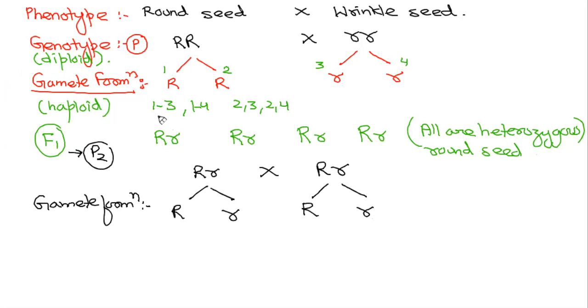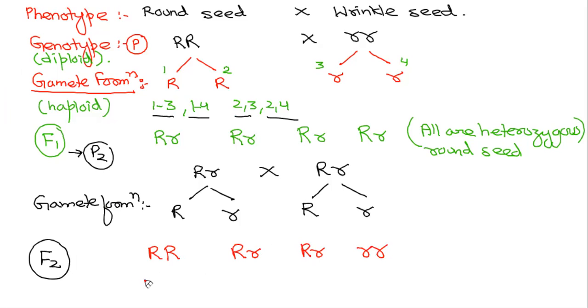Then the same pattern, 1, 3, 1, 4, 2, 3, 2, 4. Let me know the product of the second generation. We will have capital R capital R, capital R small r, capital R small r, and small r small r.